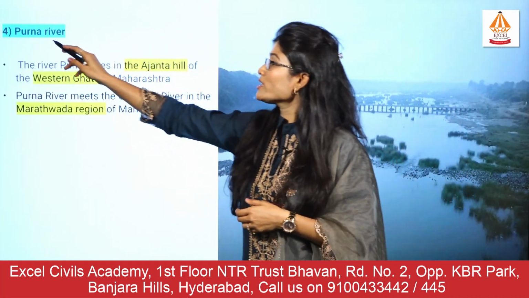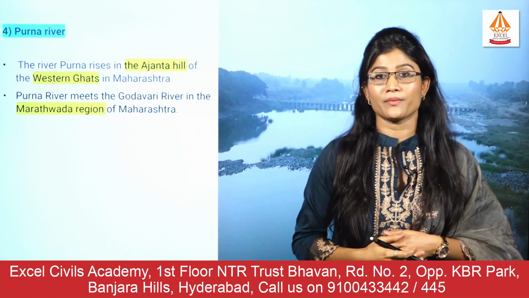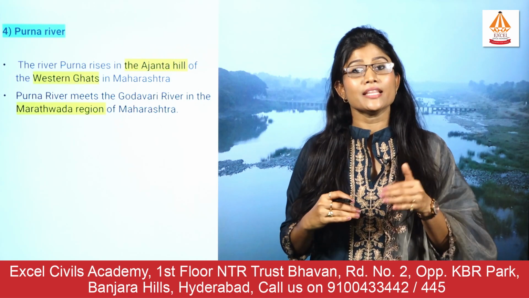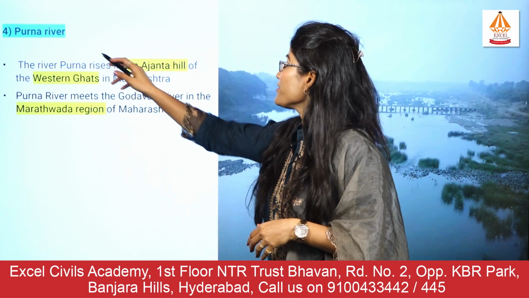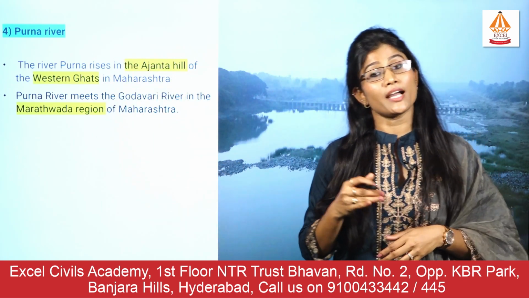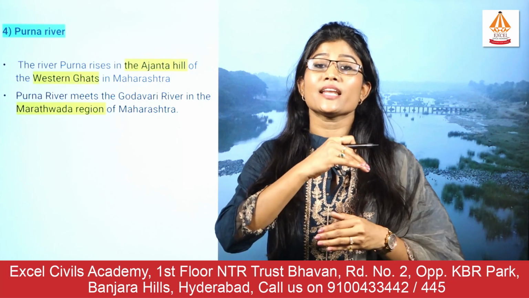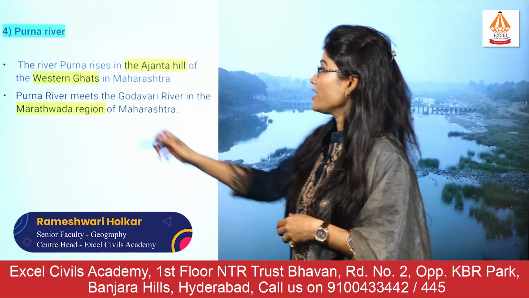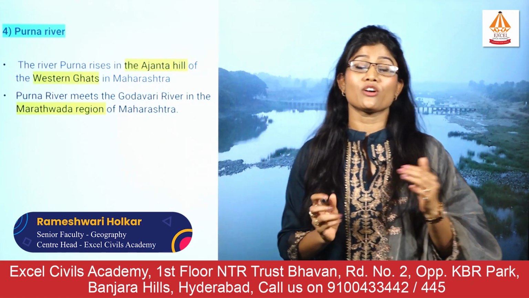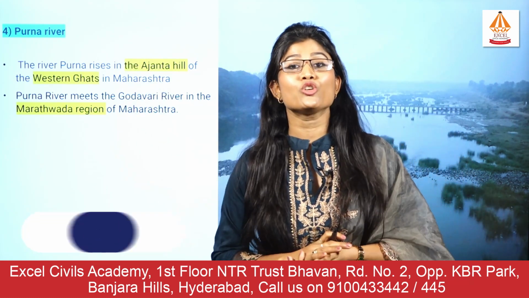Then the fourth river we have is the Purna river. Now Purna is the first river which confluences with the Godavari in Maharashtra. Now this Purna river also originates in the Ajanta hill range. Ajanta hill range is an eastern side extension of this Western Ghat itself. This Purna river flows through the region of Marathwada, which is again a drought prone area.